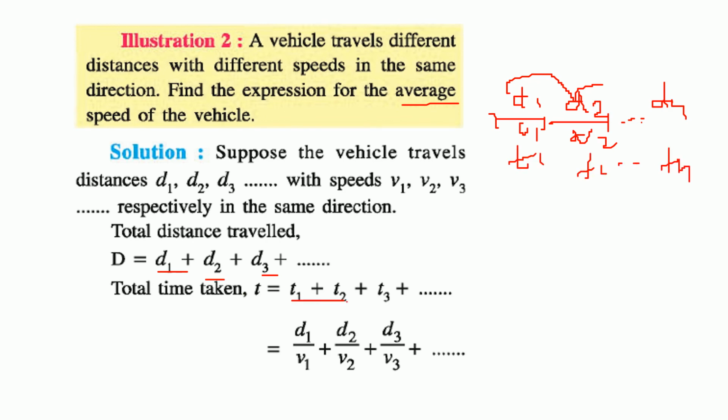So let us add the time, total time. We know the speed is equal to distance by time, that is, time is equal to distance by speed. So in this case, time first t1 will be d1 by v1. Again t2 will be d2 by v2. Like this it goes on.